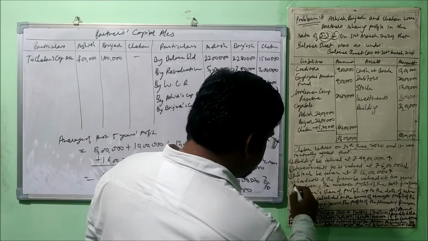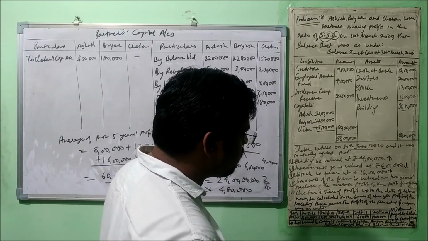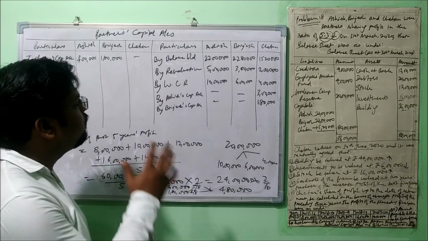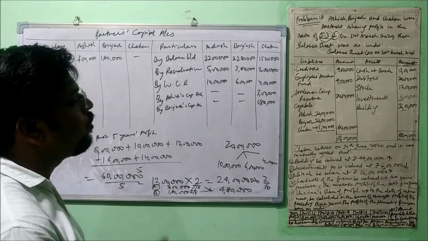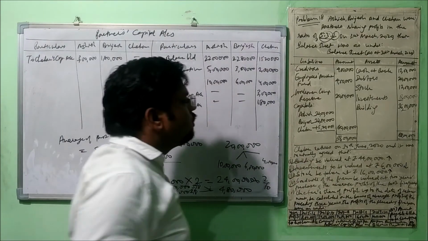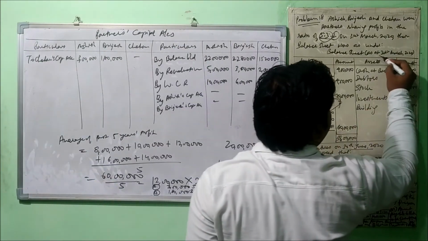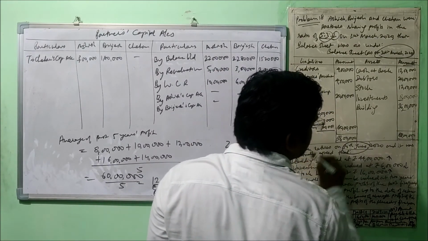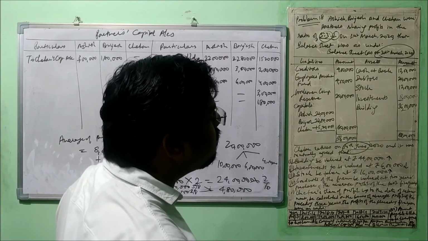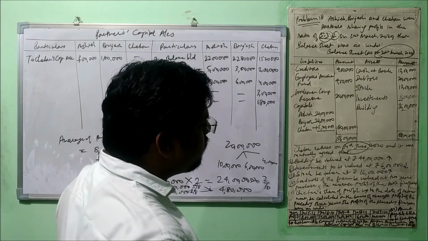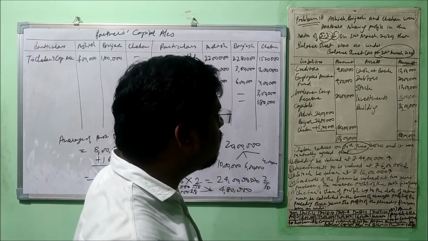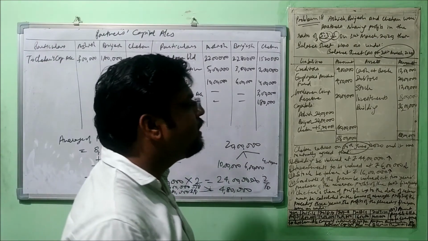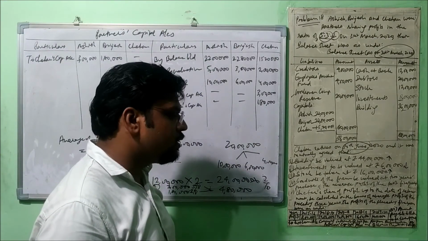Okay, now let's move further. This point is also done. Chetan's share of profit up to the date of retirement must be calculated on the basis of average profit. Now everything we have transferred, no other thing is left except the profit of the current period. So now try to understand. This balance sheet is as on 31st March 2020, and he is retiring on 30th June 2020, means after 3 months, April, May, June. In these 3 months, how much profit has been earned, that information is not given here, right? If it is given, then we could directly calculate the share. But it is not given.